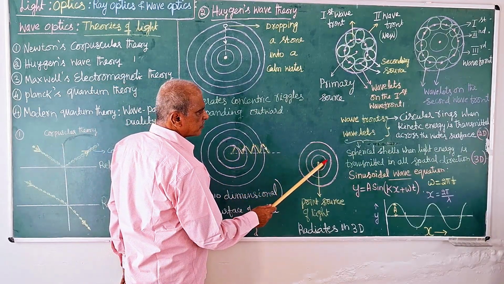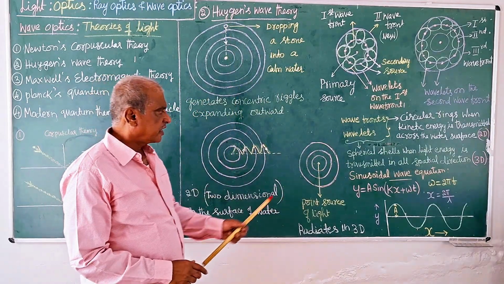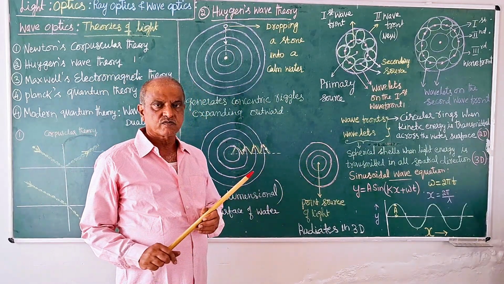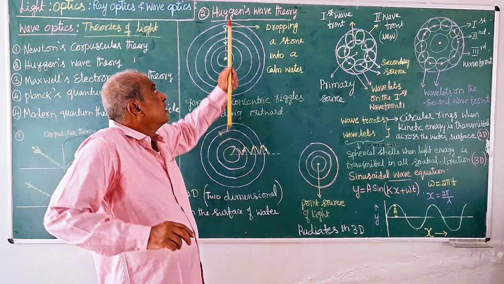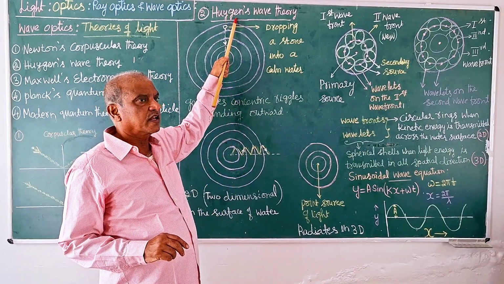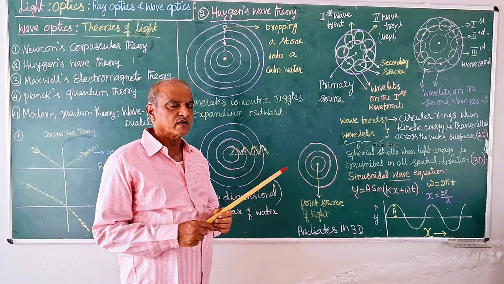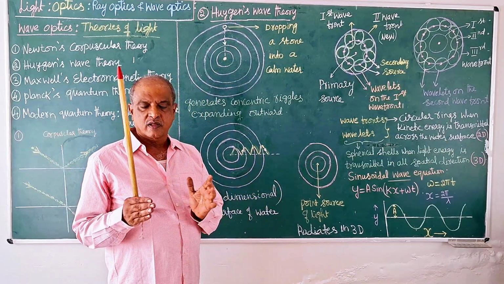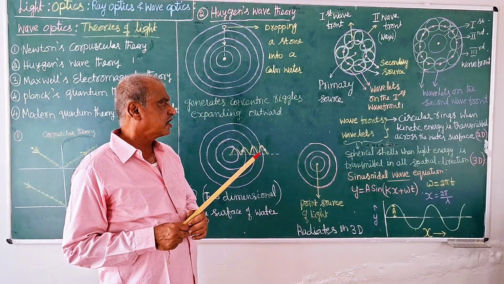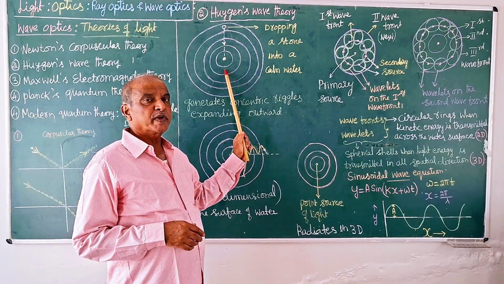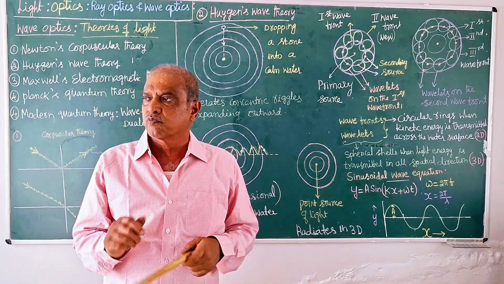Light energy transmits from here to here at a faster rate, generating spherical shells like this. That is the concept Huygens proposed in this theory. It is this kind of oscillation while the light is spreading in all directions. And he said, what is that? There must be a material support, a material medium.